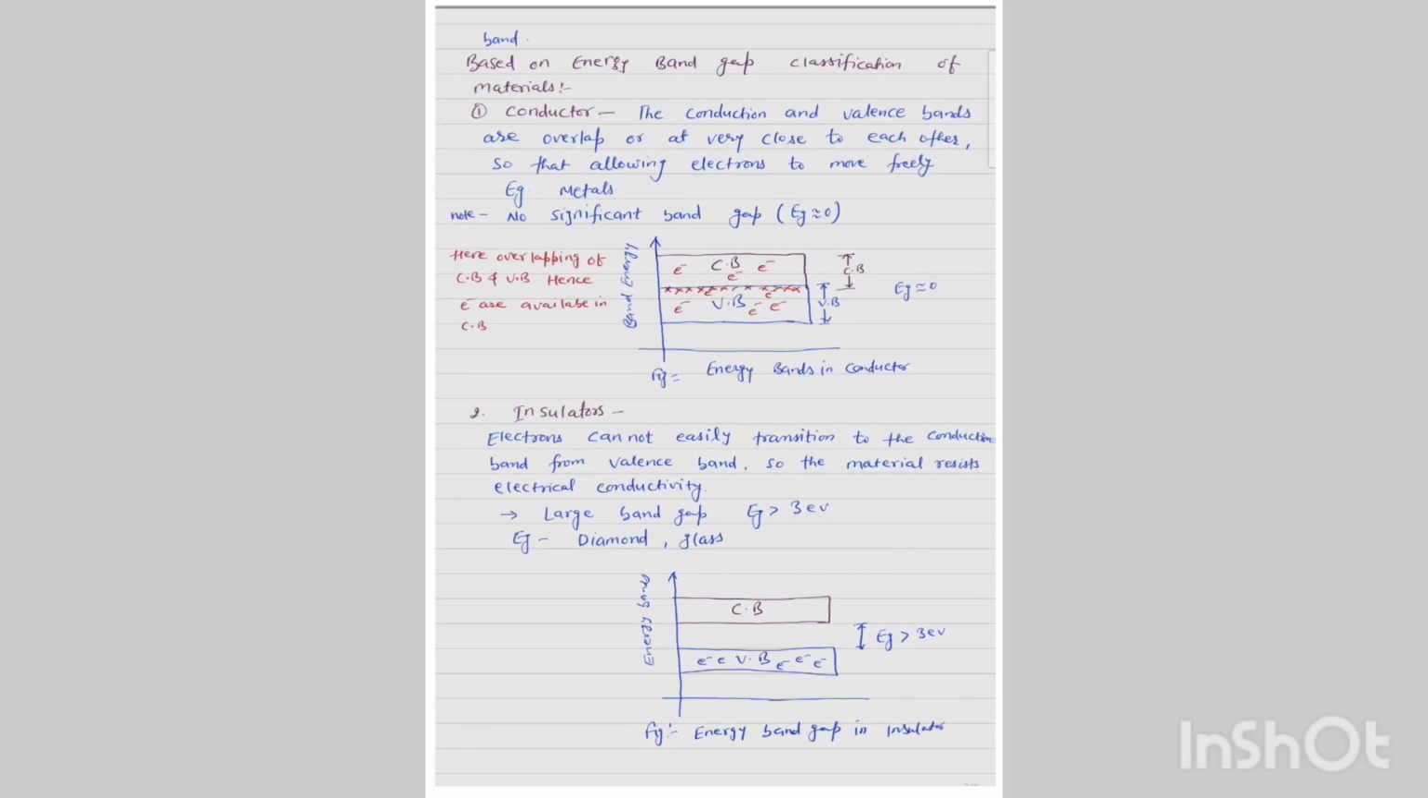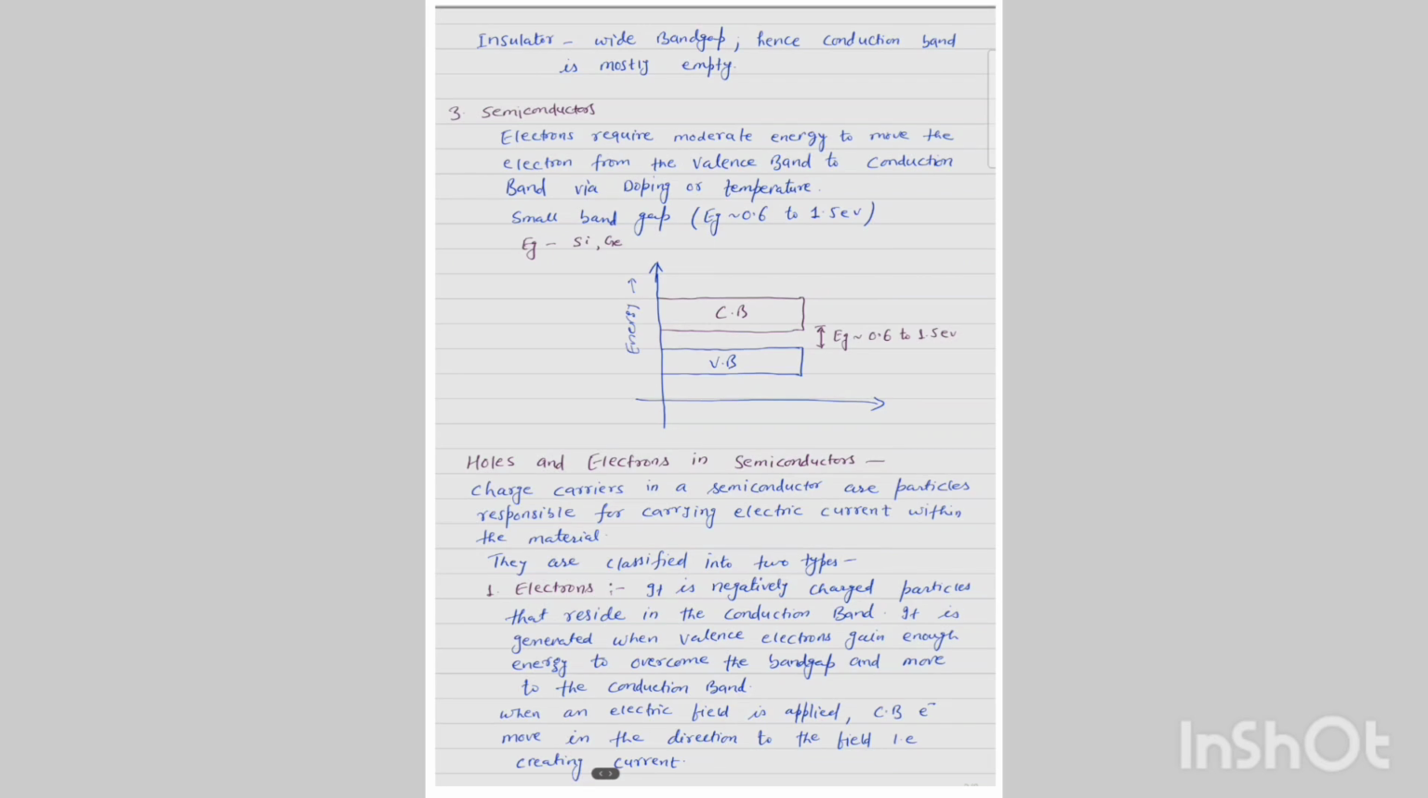Insulators: electrons cannot easily transition to the conduction band from the valence band, so the material resists electrical conductivity. It has a large band gap, where the energy gap is greater than 3 electron volts. Diamond and glass are insulators. The energy band gap in an insulator is shown in the given diagram. Here the energy gap is greater than 3 electron volts. The insulator has a wide band gap, hence the conduction band is mostly empty.